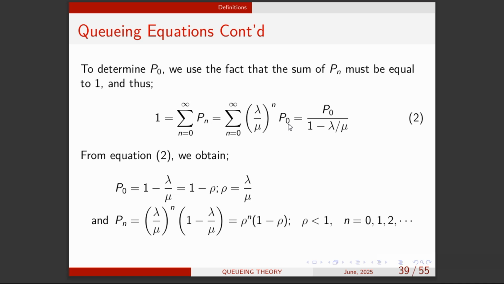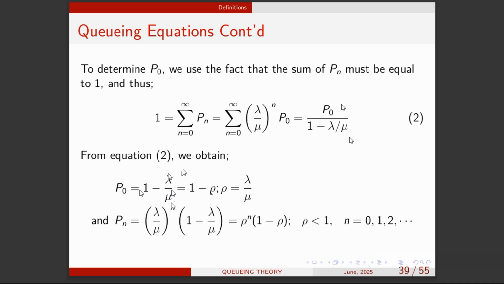This is like a geometric series. The first term is going to be rho to the power 0, that will be 1, plus lambda over mu, plus lambda over mu all squared, plus lambda over mu all cubed. So this has a common ratio of lambda over mu. This is a sum to infinity, so we apply the formula nicely here and obtain equation 2. Now let's make P naught the subject. P naught should be equal to 1 minus lambda over mu, which is 1 minus rho.